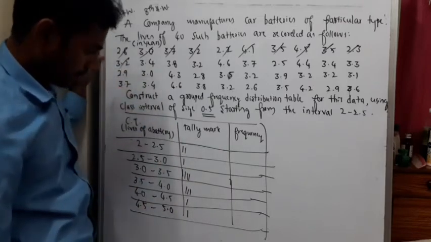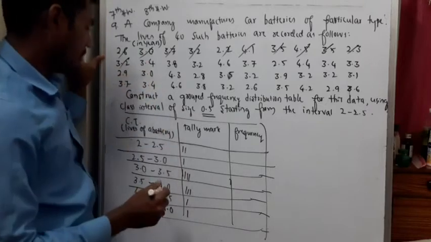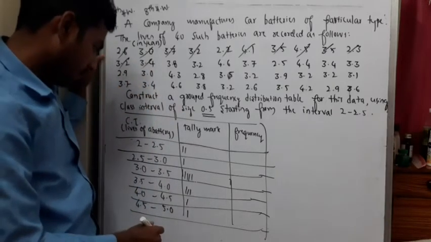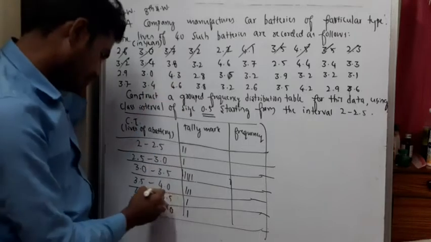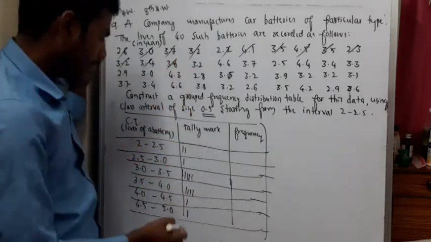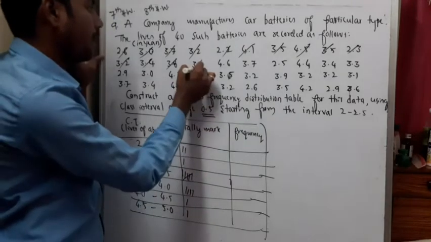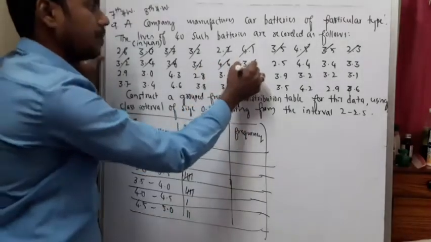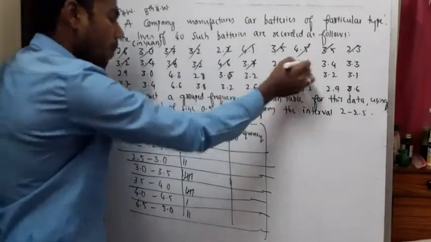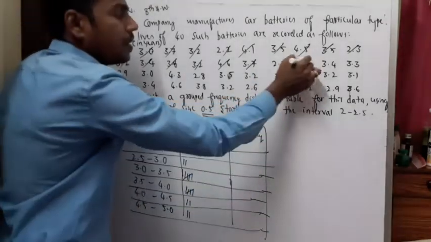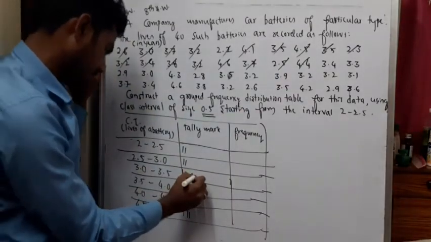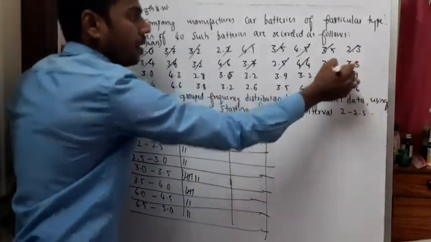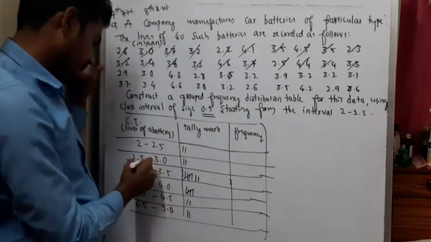After 3.2, next 3.4, here only. After 3.4, 3.8, 3.2, 4.6, 3.7, 2.5, 4.4, 3.4, next 3.3, next 2.9, so it is between 2.5 and 3.